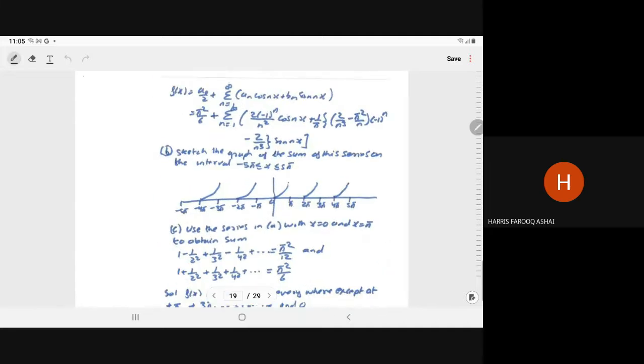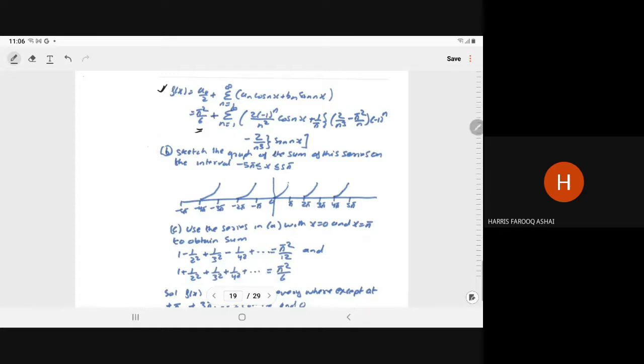So f(x), as we know, the Fourier expansion for the given function is a naught by 2 plus summation n equal to 1 to infinity a_n cos nx plus b_n sin nx. So a naught we have computed as pi square upon 3. So here it will become pi square upon 6 plus summation n equal to 1 to infinity. a_n we have computed as 2 into minus 1 to power n upon n square into cos nx plus b_n into sin nx, and b_n is 1 upon pi [(2 upon n cube minus pi square upon n) minus 1 to power n minus 2 upon n cube] sin nx.